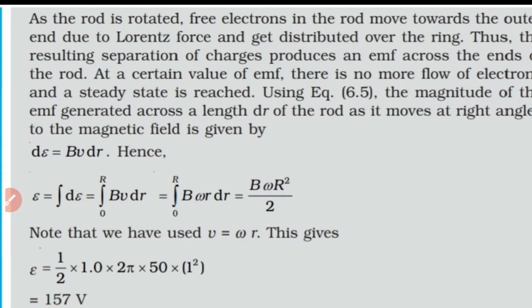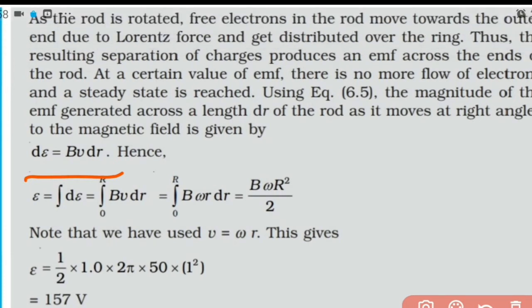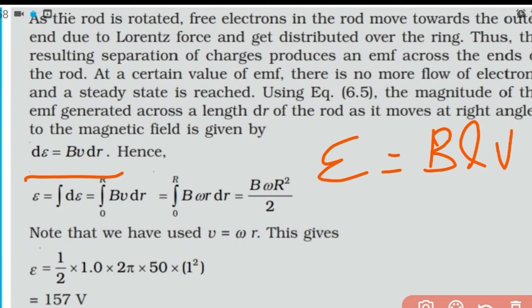To get that EMF, first we will consider a very small portion of the conductor whose length is dr. When this particular conductor moves at right angles to the magnetic field, the induced EMF produced is d epsilon equal to Bv dr, using the equation epsilon equal to BLV, the expression for motional EMF.